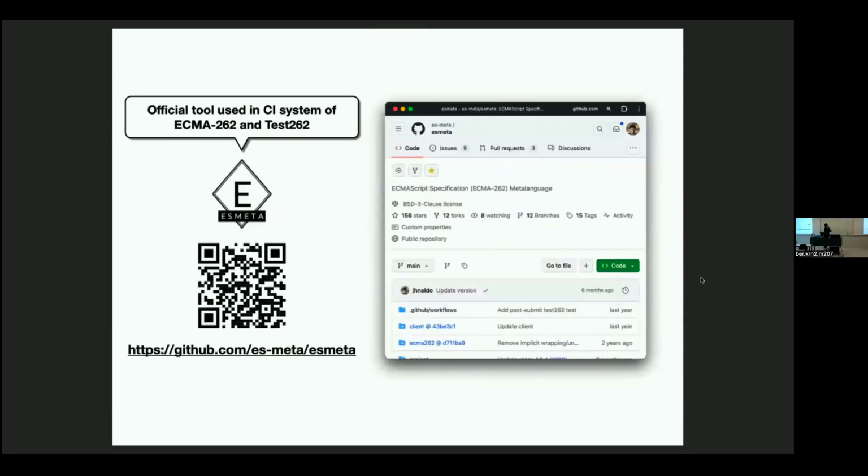So all these tools are integrated in our toolchain ESMeta. And if you're interested, please visit our repository. You can actually evaluate and execute all the features. So yeah, thanks for listening. And yeah, that's all. Thank you.